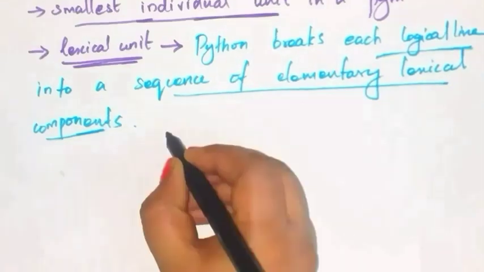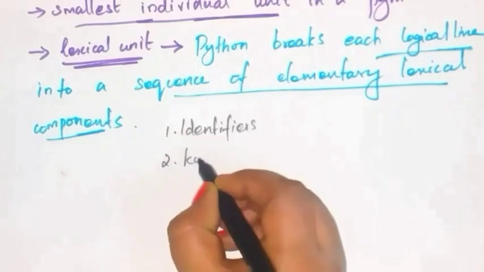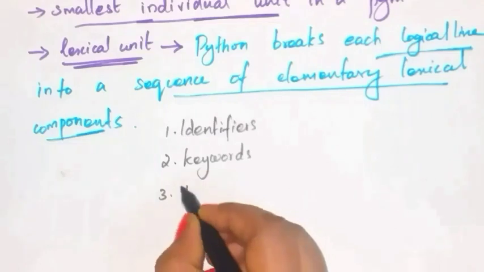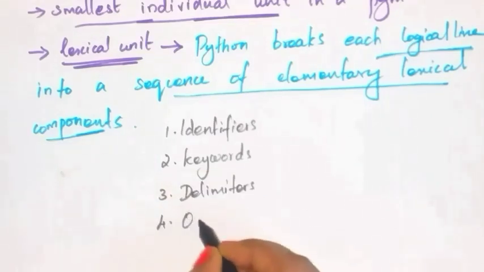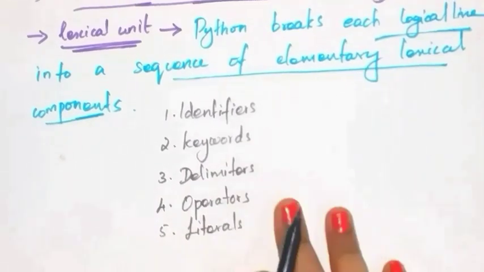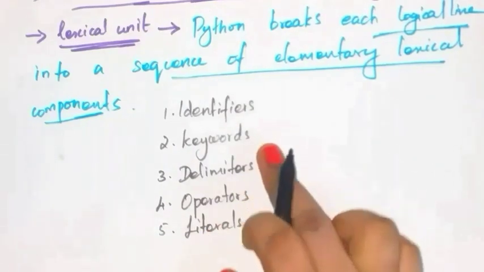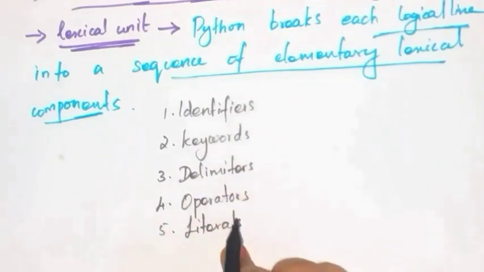What are they? Identifiers, keywords, delimiters, operators, and literals.